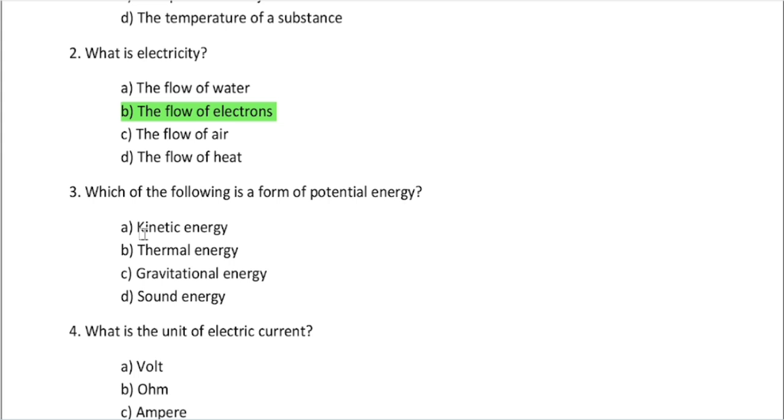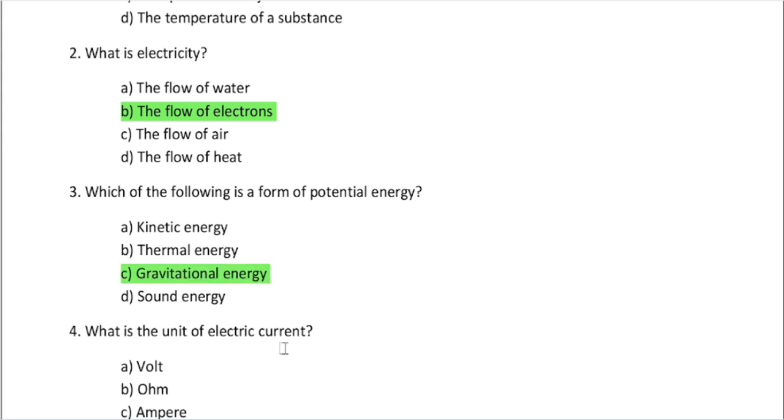So kinetic energy is not a form of potential energy, right? Kinetic energy is a different energy. It occurs at the movement of some object, right? There are basically two levels of kinetic energy: straight kinetic energy or rotational kinetic energy. Some advanced point, doesn't matter. A is not the answer. B is also not the answer. Thermal energy is another energy, but C is the answer.